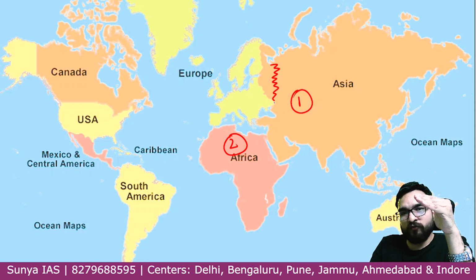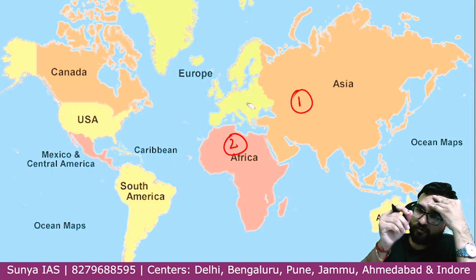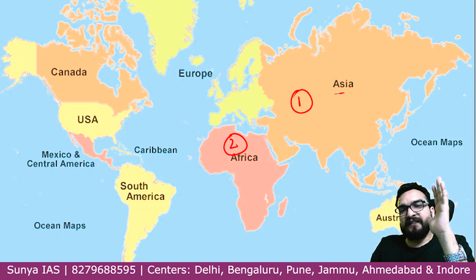So this is first, this is second, and don't see it as it is, guys, because you know that the Ural mountains are over here. So basically Europe is still here, right? So don't see it exactly as shown, because I have already taught you. So don't pick a point there. One is Asia, two is Africa.